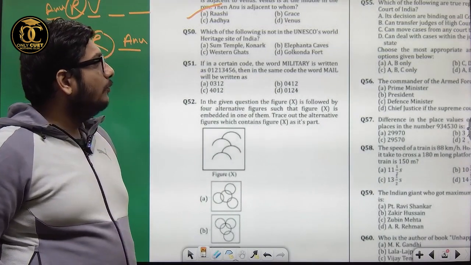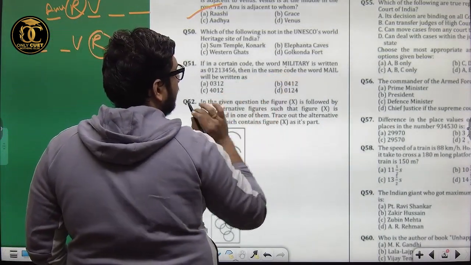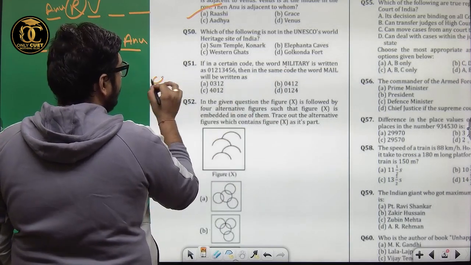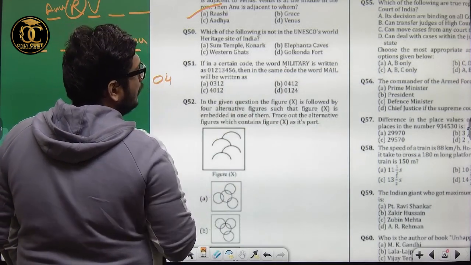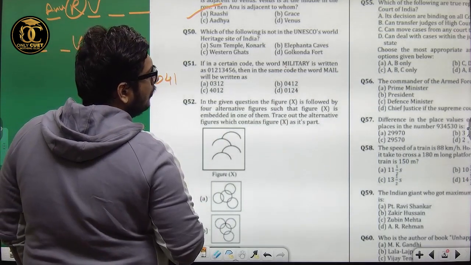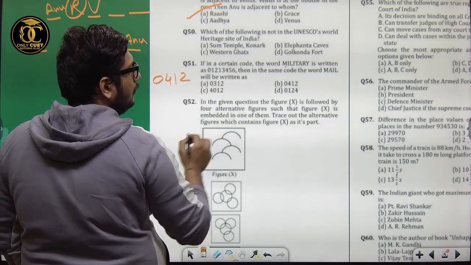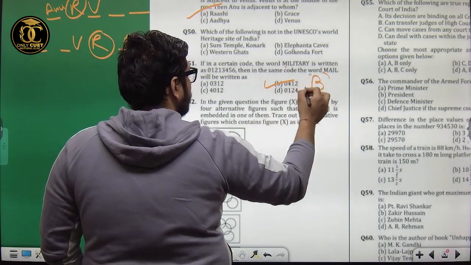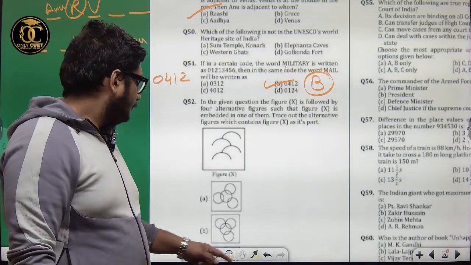It says in a certain code, the word military is written as this. In the same code, word male will be written as? We just need to derive the codes from the letters. M is 0. A's code is 4. I code is 1. And L code is basically 2. 0412. Option 0412. Clear? Next.